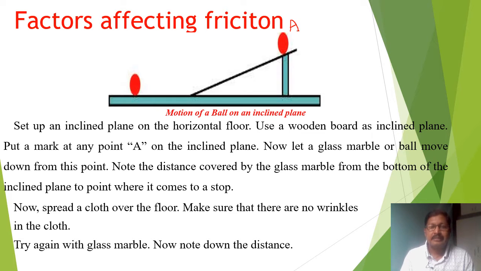Note the distance covered by the glass marble from the bottom of the inclined plane to the point where it comes to a stop. Now spread a cloth over the floor. Make sure that there are no wrinkles in the cloth. Try again with the glass marble and now note down the distance.